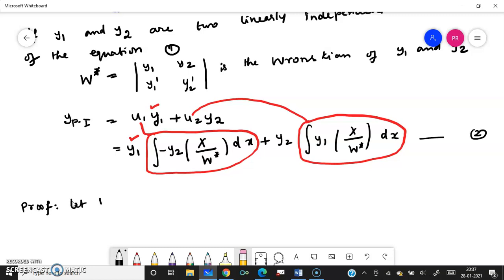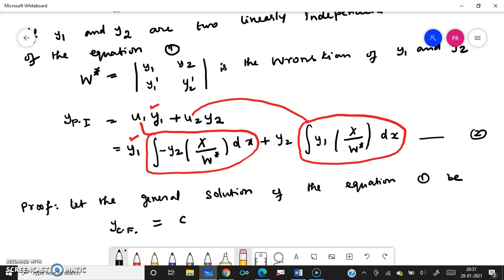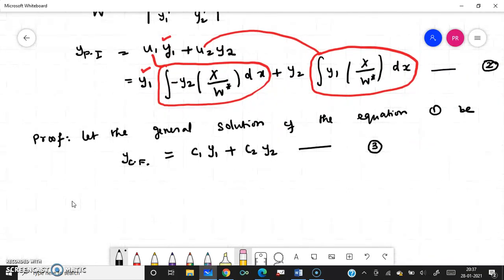Let the general solution of equation 1 be, as you normally find, the complementary function. That is, C1 y1 plus C2 y2, and as C1 and C2 vary, we get different solutions. We will name this equation 3, because 2 is already there.